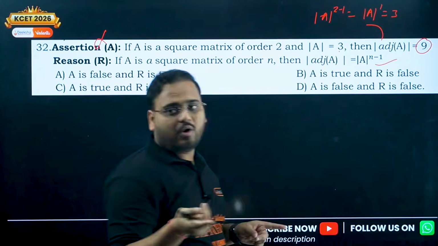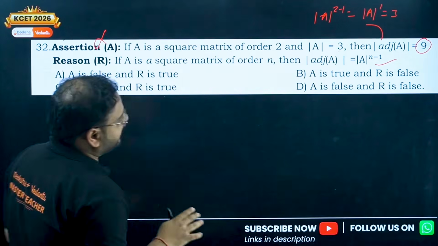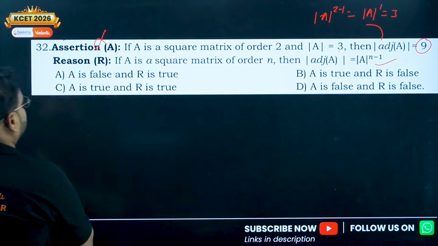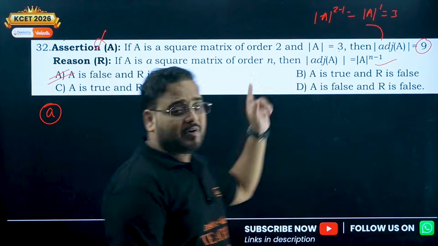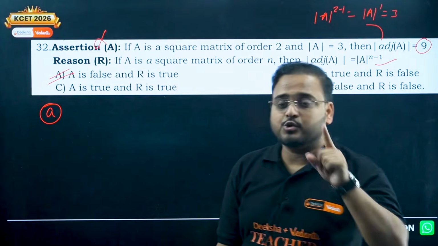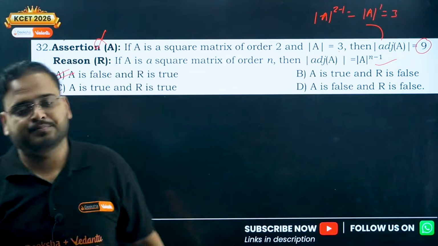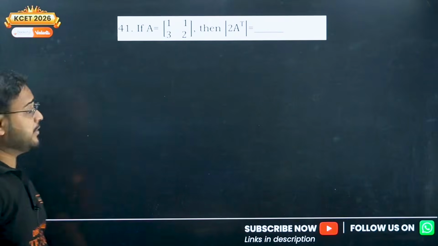So A is false, R is true. Option A. A is false, R is true. The first one should be 3, not 9. So A is false, but R is true. Yes. 41.